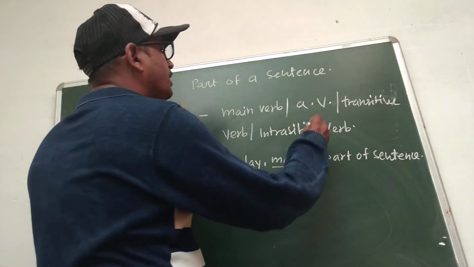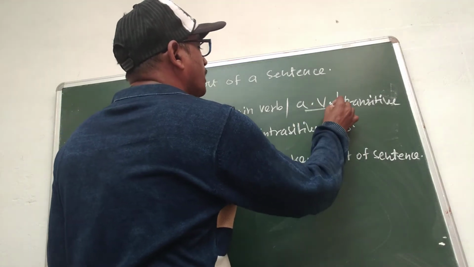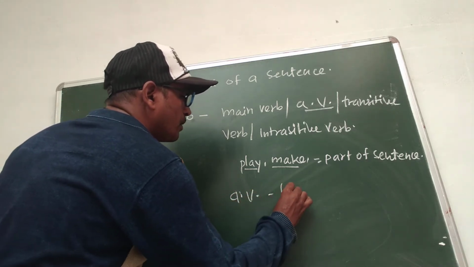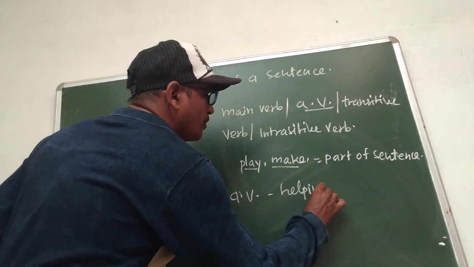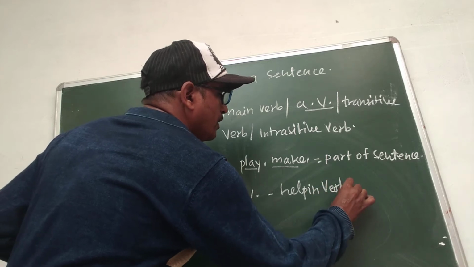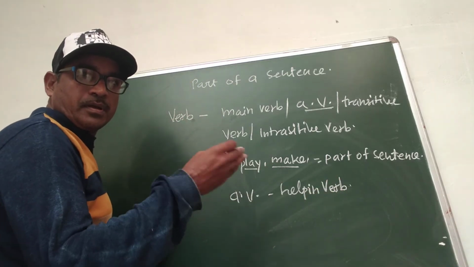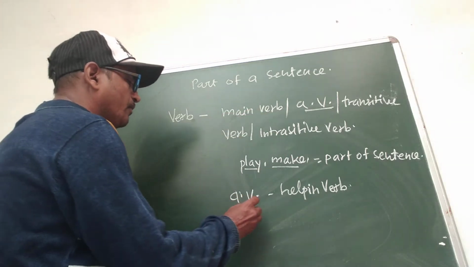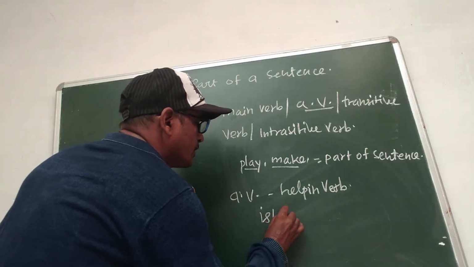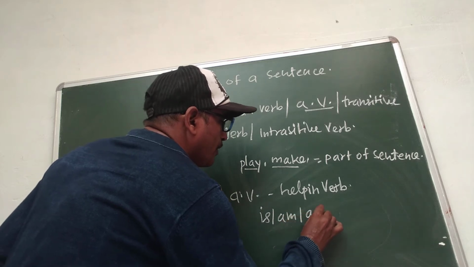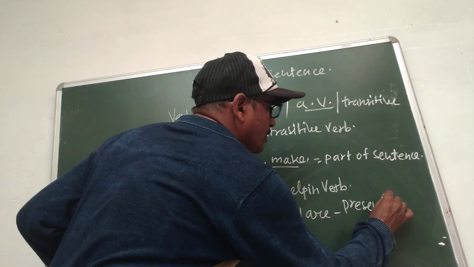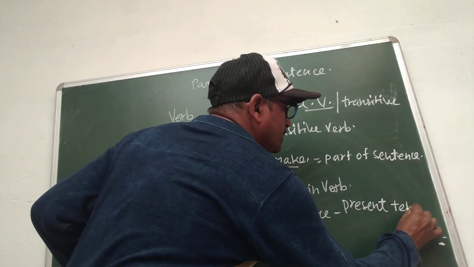Another important word is auxiliary verb. Auxiliary verb means helping verb. It helps the main verb in the sentence, so it is also a part of the sentence. For example, is, am, are are used in present tense. They are the auxiliaries of present tense.